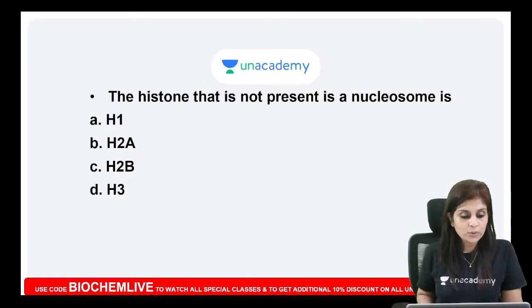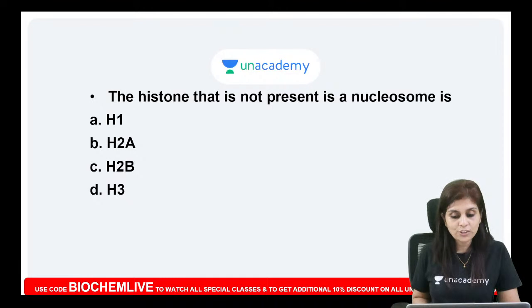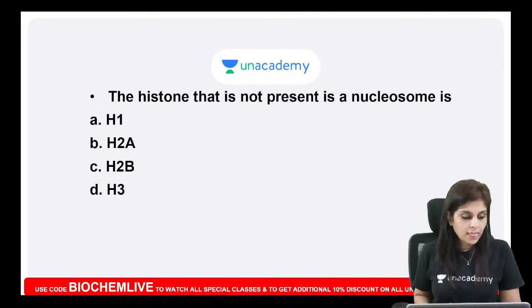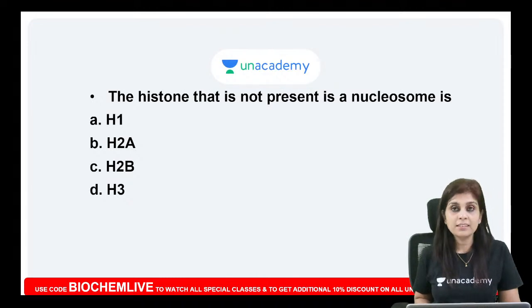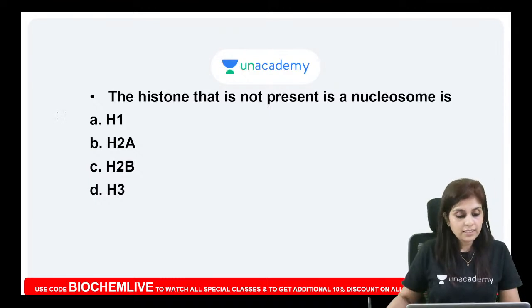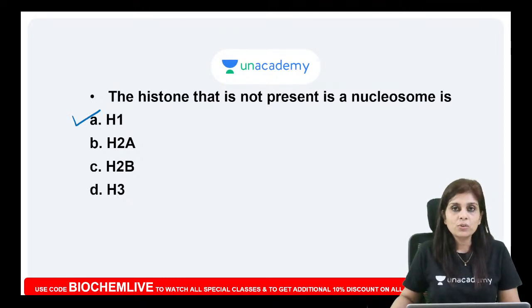Now this is the next question. Try answering this, all of you. The histone that is not present in a nucleosome is? Can anybody try answering this? Very good, Bharat. It is H1 histone. The histone that is not present in a nucleosome is H1 histone. So this is based on how you form a chromosome.